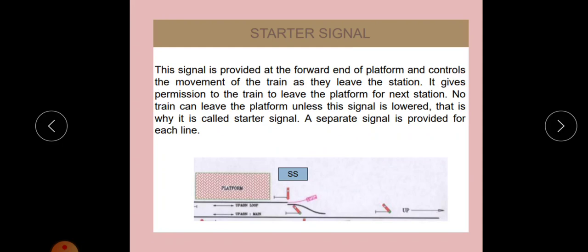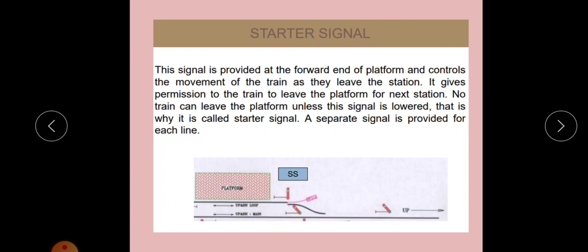This signal is provided at the forward end of the platform, that is, after this platform. This outer and home signal is before the platform, that is before entering, so this is the reception portion. At the departure position, the starter signal is there, after this platform. When a train leaves the platform, the first signal it sees is the starter signal. It controls the movement of trains as they leave the station.